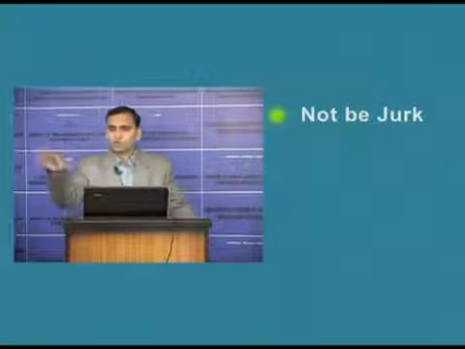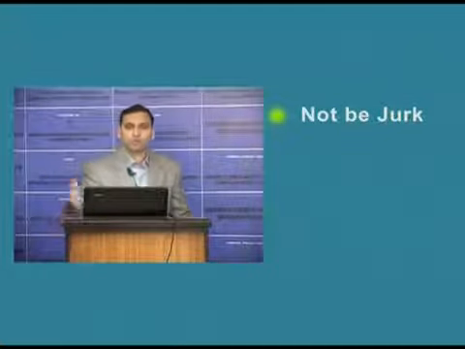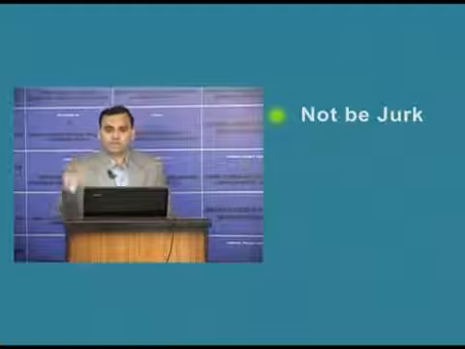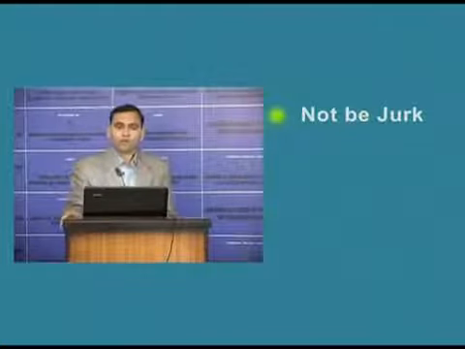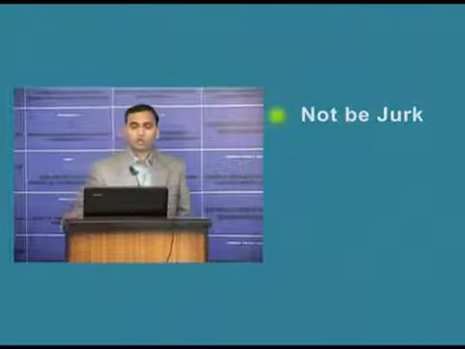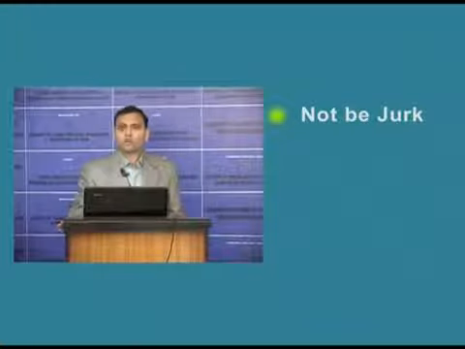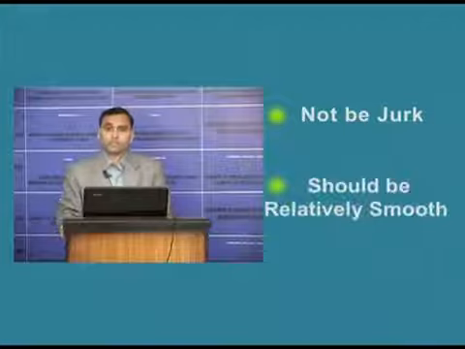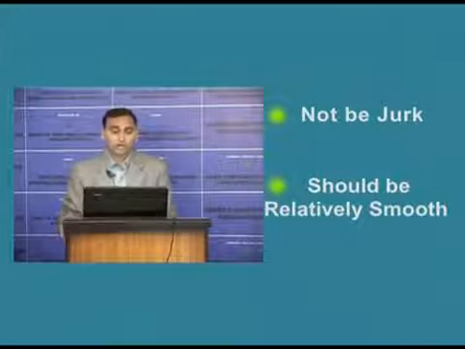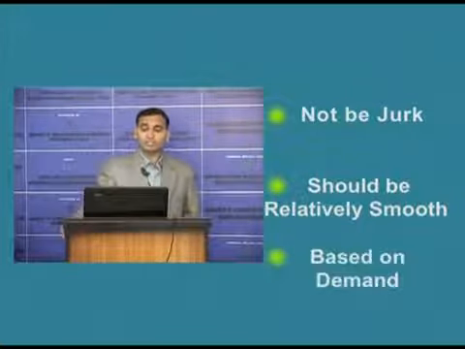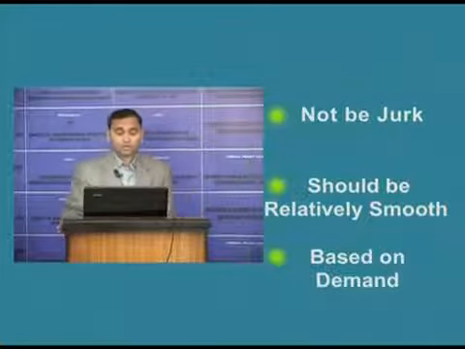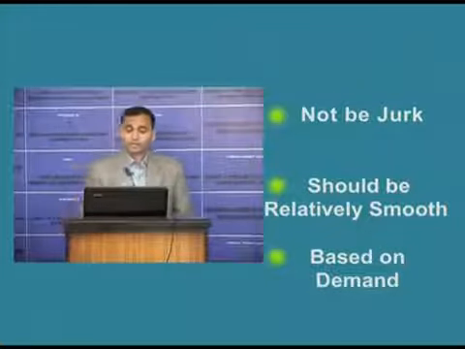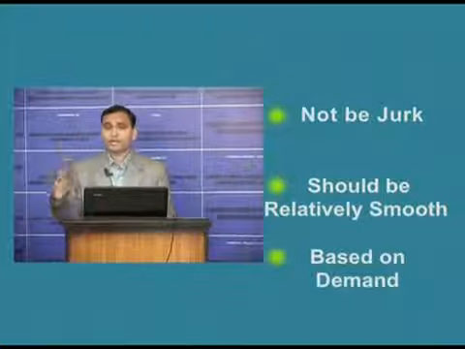But when you are doing any jerky movement, you will not be able to differentiate between when the muscle is contracting or when the muscle is relaxing. So for normal muscle, the contraction should not be jerky. Second, the contraction should be relatively smooth. Third, it should vary in strength based on demand. The muscle contraction should vary in strength based on demand.